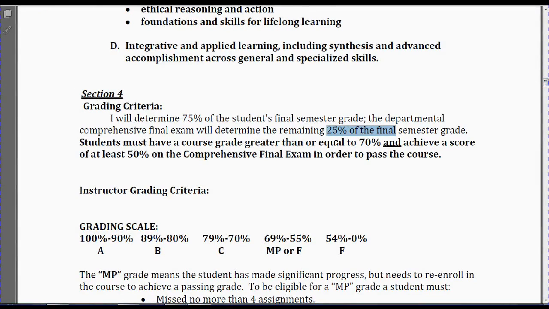In order to pass this class, you must make at least a 70% in the final course average, which does include the final exam grade, and you must make at least a 50% in the final exam. Making a 50% on the final exam does not mean you actually pass the class. It just means I get to count it in the final grade.